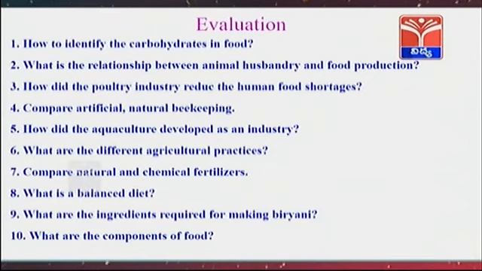Evaluation. How to identify the carbohydrates in food? What is the relationship between animal husbandry and food production? How did the poultry industry reduce human food shortages? Compare artificial and natural beekeeping. How did aquaculture develop as an industry? What are the different agricultural practices? Compare natural and chemical fertilizers. What is a balanced diet? What are the ingredients required for making biryani? What are the components of food?